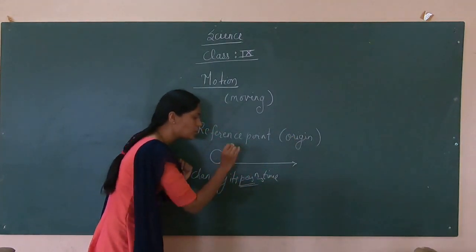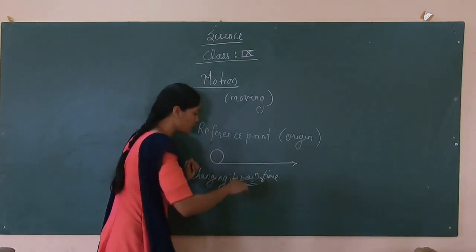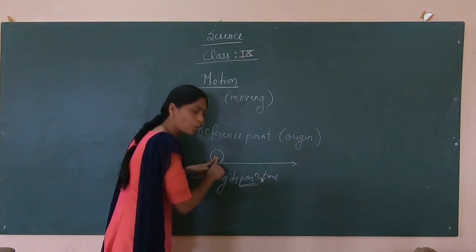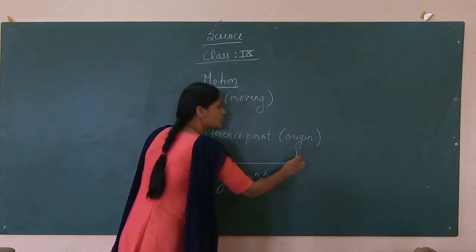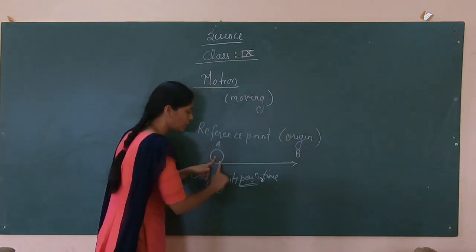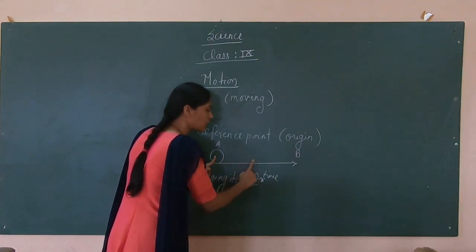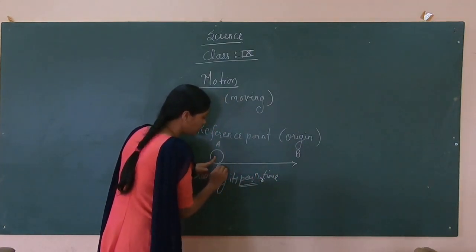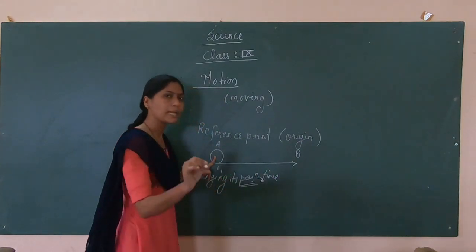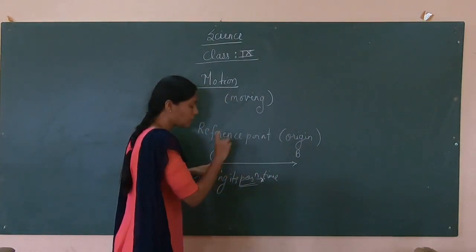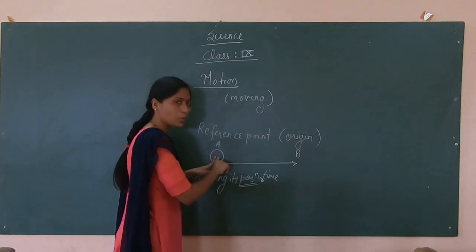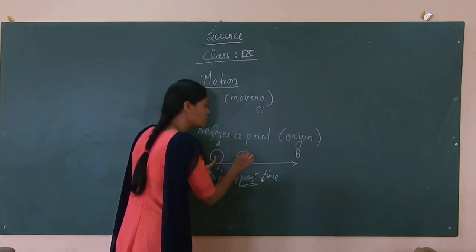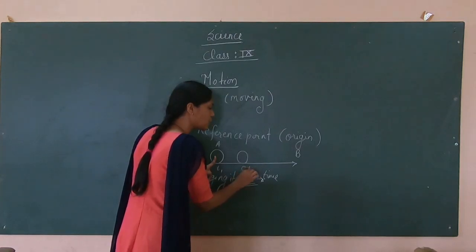Position means here that this object is moving from position A to position B by covering all these points. Suppose this is time t1, at a certain time we are considering that the position of the object is A. Then it goes to position C at time t2.